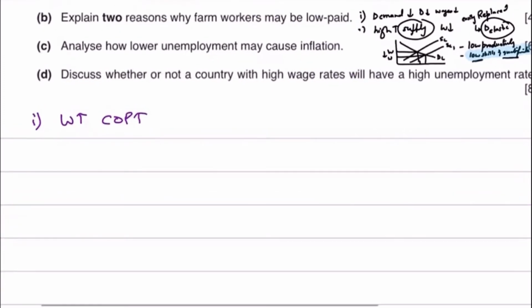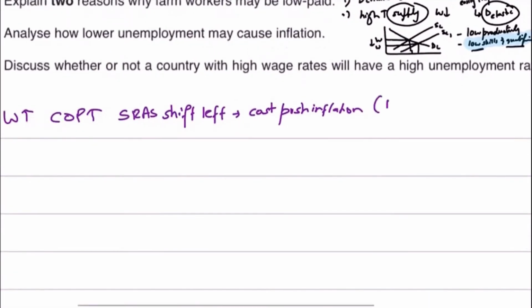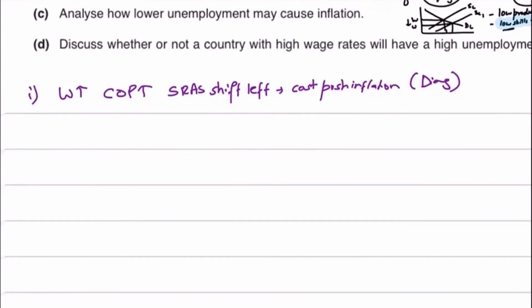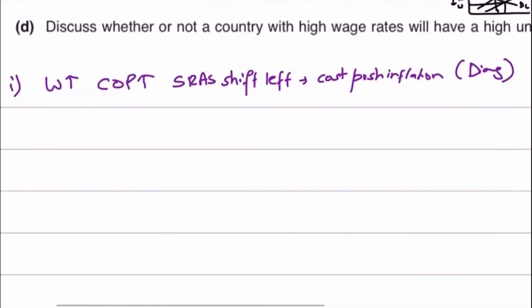Higher cost of production would result in your short-run aggregate supply shifting to the left, and that would result in cost push inflation in the economy. So yes, that's one point that you will make, and then you'll draw the diagram for cost push inflation as well. That diagram I just showed you in part C, where you would shift the short-run aggregate supply to the left. So yes, higher wages would result in cost push inflation. Definitely, it may result in cost push inflation.